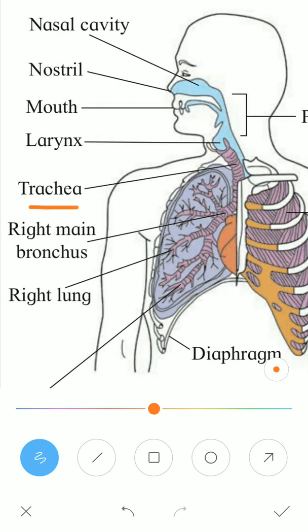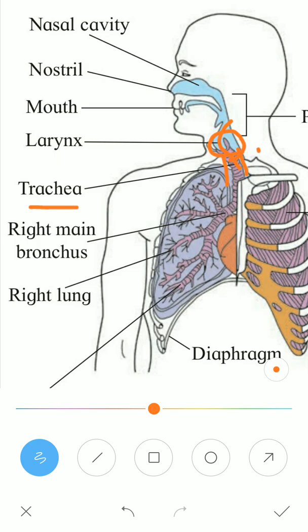You can see the next organ is the trachea, which is over here. At the base of the larynx, where it opens to the trachea, the opening in between them is called the glottis, and the opening is guarded by a flap-like structure called the epiglottis, which prevents entry of food into the trachea. The flap closes when food is swallowed by the person.